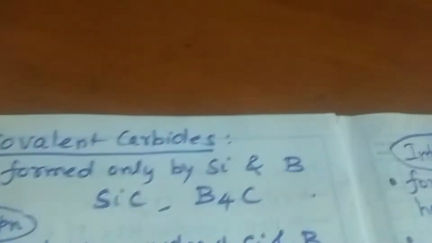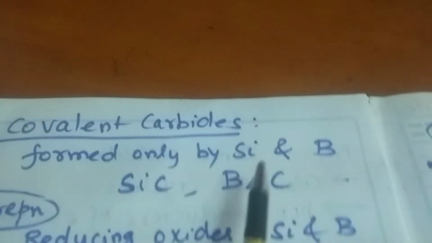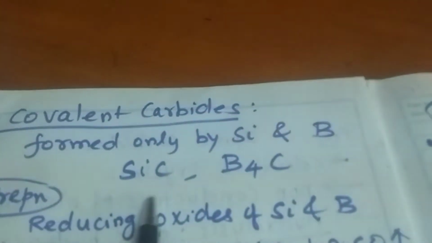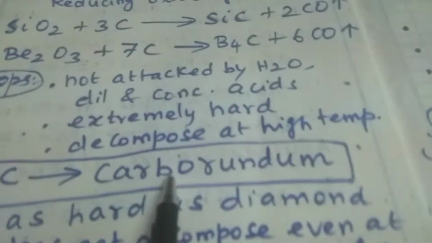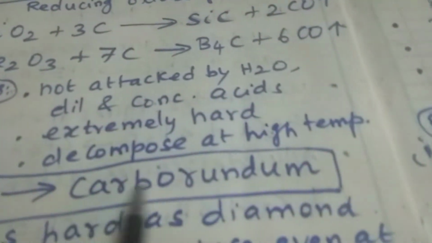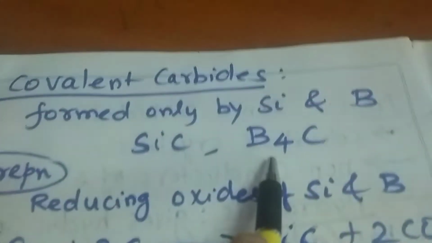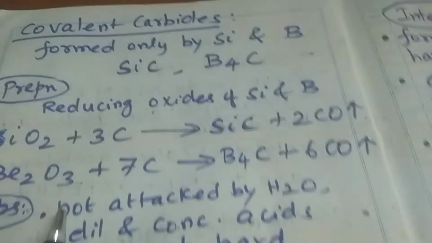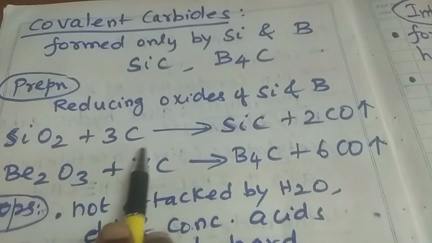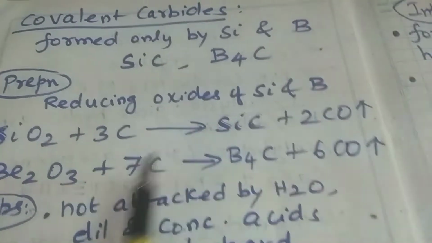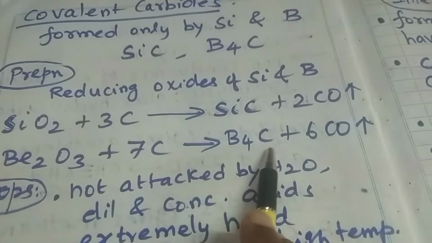Next one is covalent carbide. These covalent carbides are formed only by silicon and boron. Silicon carbide and boron carbide. The silicon carbide is also called carborundum. The famous compound carborundum is nothing but silicon carbide. So these two carbides are called covalent carbides. They are prepared by reducing their oxides. Silicon oxide on reducing with carbon, we get silicon carbide. Boron oxide on reducing with carbon, we get boron carbide.